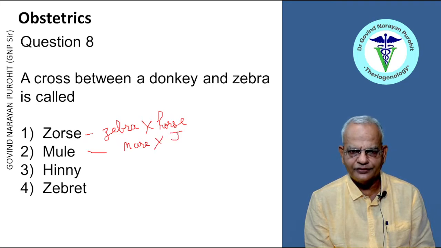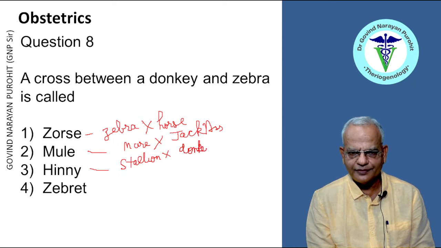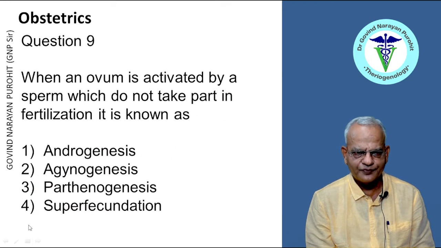That is mule. And Hinny is the cross between a stallion and a donkey mare. So Zebret is the cross between a donkey and a zebra, right? So that is the right answer.